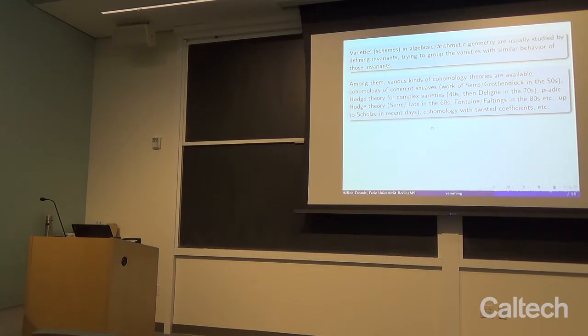In fact, things in the 80s, up to Peter Scholze in recent days, cohomology with twisted coefficients, etc. One very important point is to understand general conditions under which some of the cohomology groups vanish. This leads to the notion of cohomological dimension, and this is our topic today.